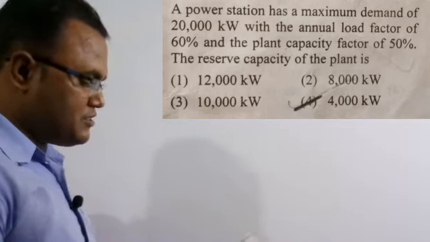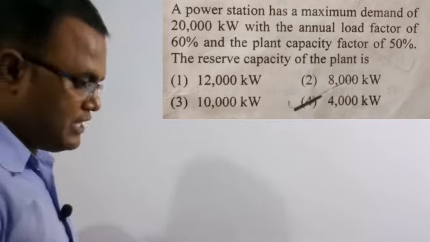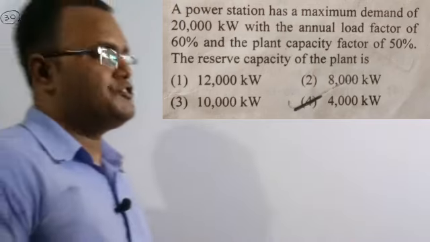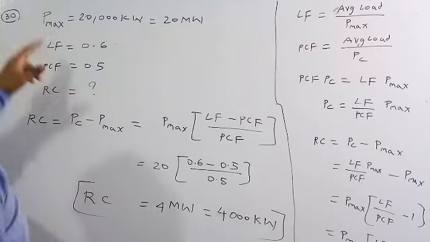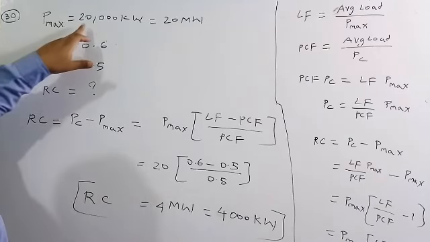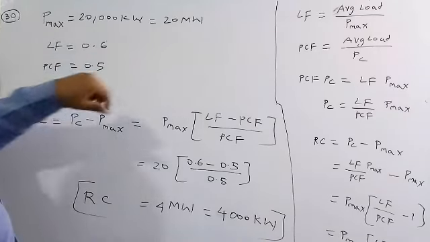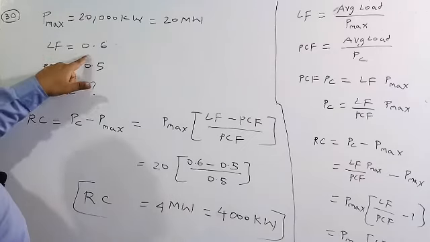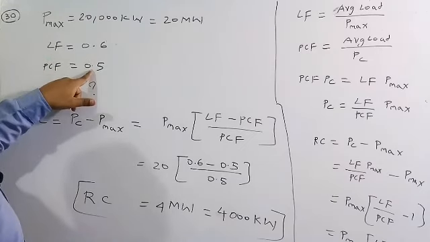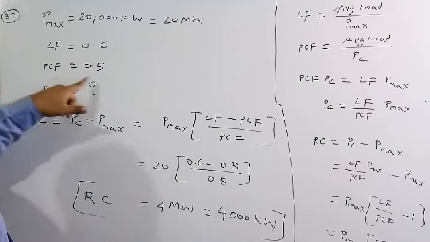So out of these four options, option D, which is 40,000 kilowatt, is the correct solution. So let's solve this numerical. They are given the maximum power demand is 20,000 kilowatt or 20 megawatt. Load factor is equal to 0.6. Plant capacity factor is also given, just 0.5. Now we need to find what is the reserve capacity.